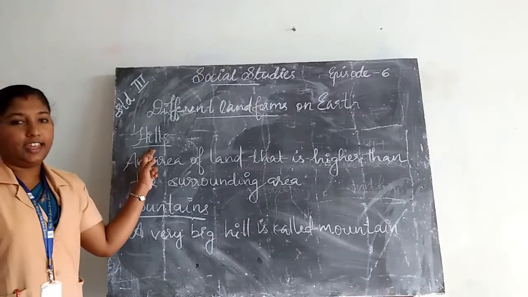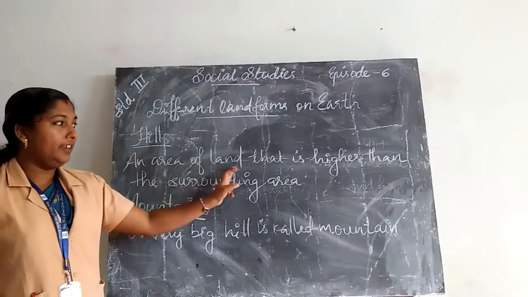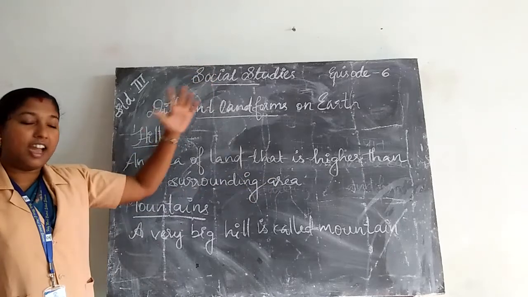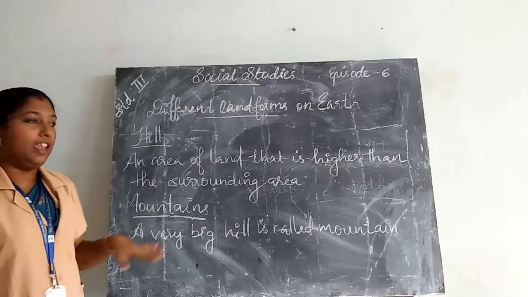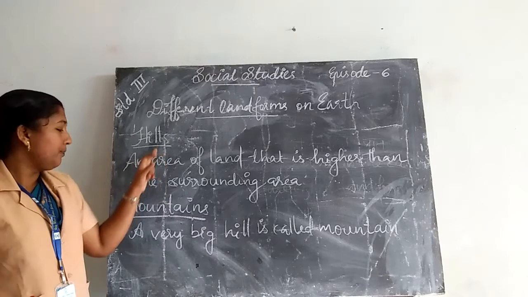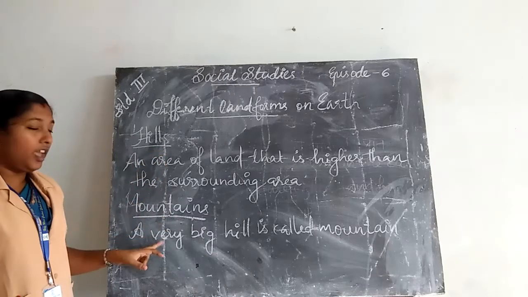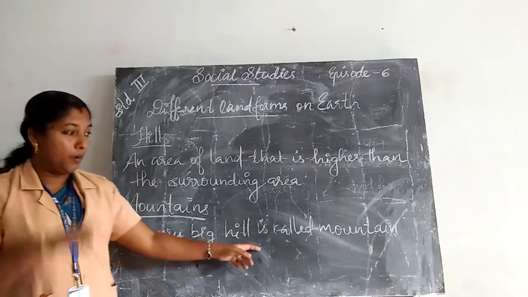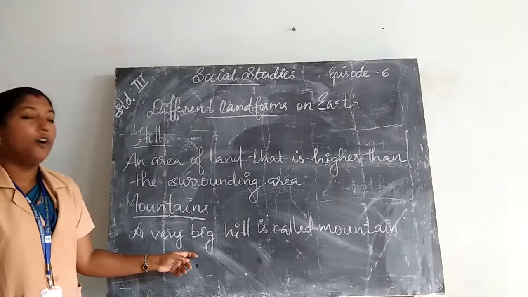Once again, what are hills? An area of land that is higher than the surrounding area is called a hill. What are mountains? A very big hill is called a mountain.